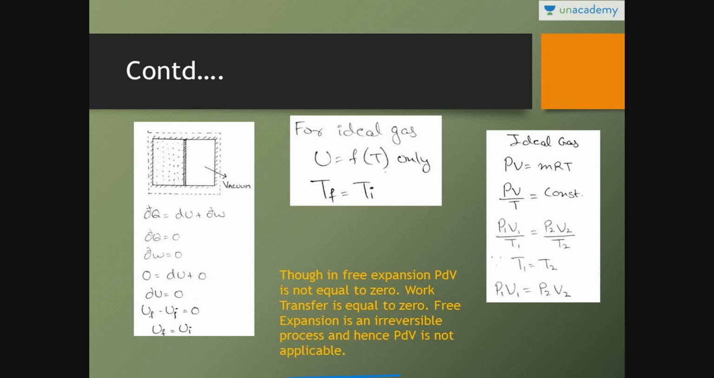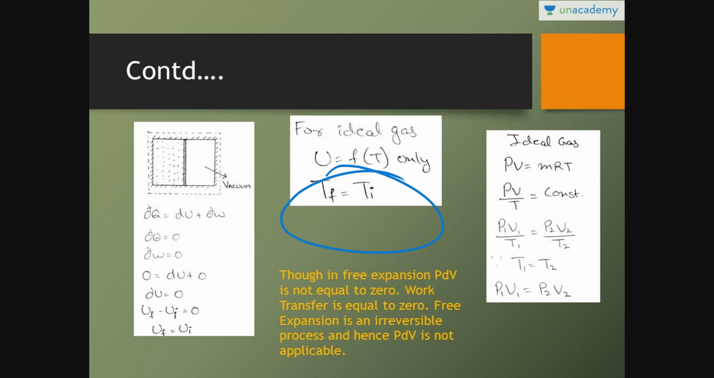Now it is adiabatic, no energy interaction from outside or inside, so dQ is equal to dU plus dW. This equation is the first law of thermodynamics equation. dQ is equal to 0, dW is equal to 0, that means dU is equal to 0. So final internal energy minus initial internal energy is equal to 0, that means final internal energy is equal to initial internal energy. For ideal gas, as I have already told you, internal energy is a function of temperature. That means final temperature is equal to initial temperature.